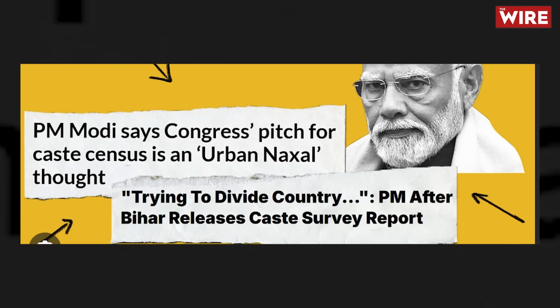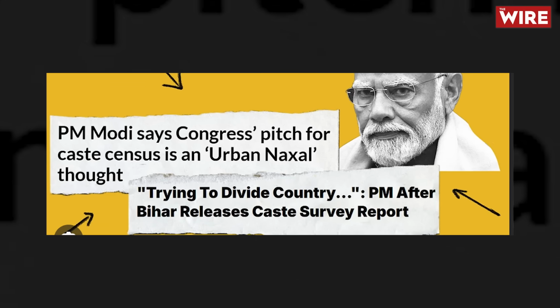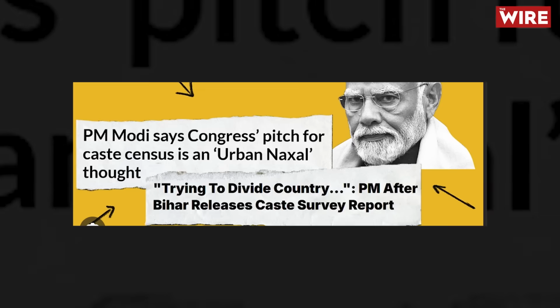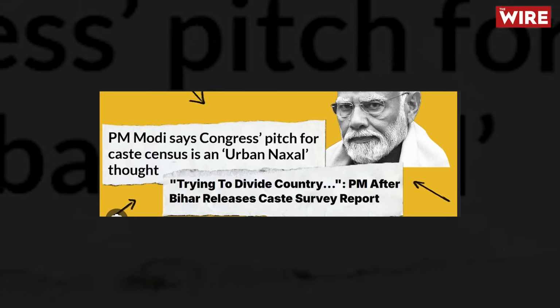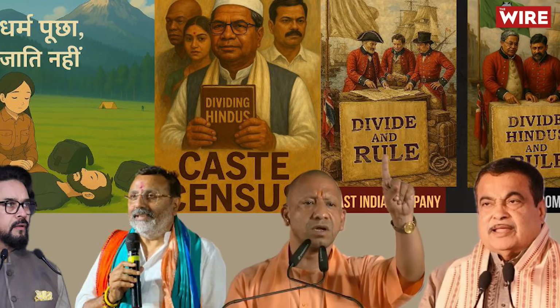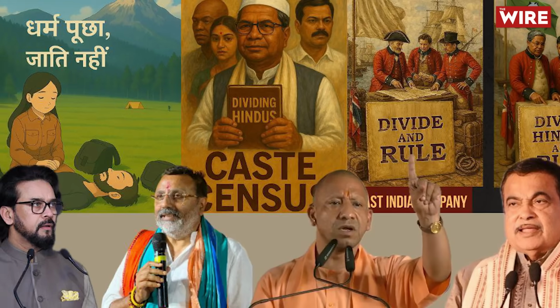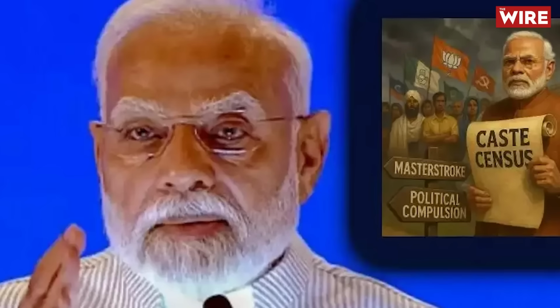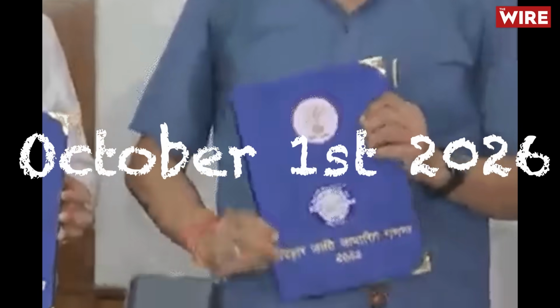The decision is a sharp reversal of the BJP stance in the 2024 election campaign when it had dismissed the demand for a caste census as a move to divide society. Last week, the government announced that the long-delayed population census, which was last conducted in 2011, along with the enumeration of castes, will be conducted in 2 phases starting October 1st, 2026.